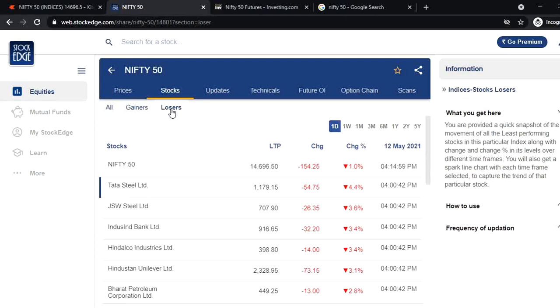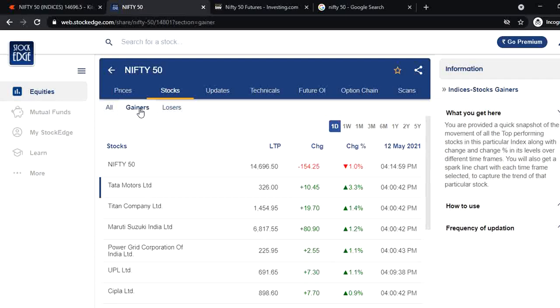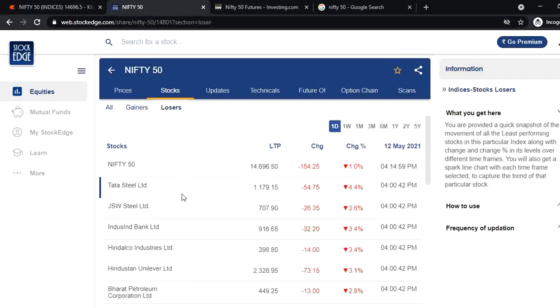Because when we have seen Nifty's losers, mostly the banking sector fell more than that. Bank Nifty used to fall more, which dragged Nifty 50 to downtrend. And in gainers, mostly that time pharma and your PSU sector tried to compensate a little bit of this loss which was caused because of this banking sector.